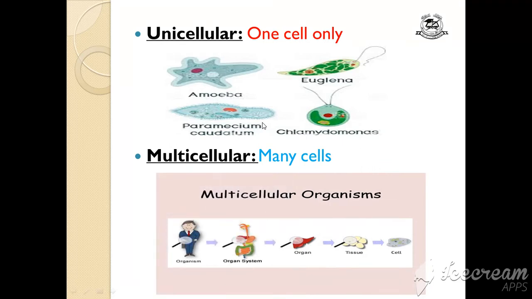And multicellular organisms means many cells. So if we take a man, this is the picture of one cell. Many cells combine and make tissue. Tissues combine and make organ. Organs combine and make a system, and then all the systems combine and make an organism. So many cells means millions and billions of cells. Okay, next,